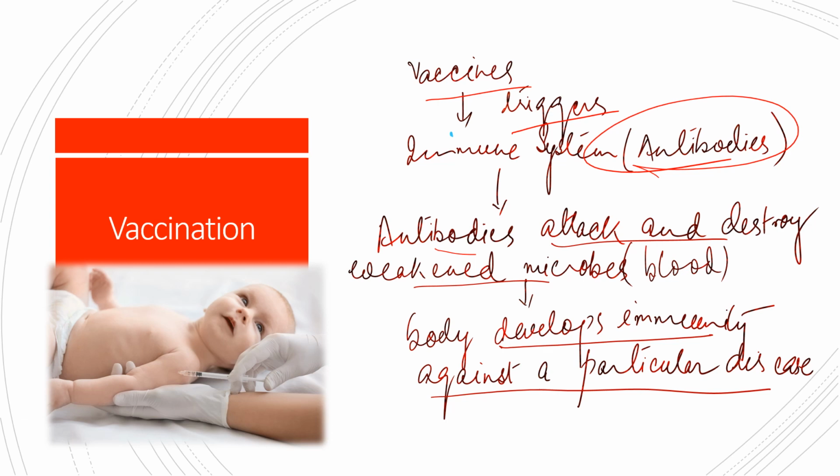So thus we can say that the antibodies stay in the blood for a long period of time even after the disease is over, so that when the second attack comes, they can protect against it, or they can fight against it. Okay, is it clear to all?